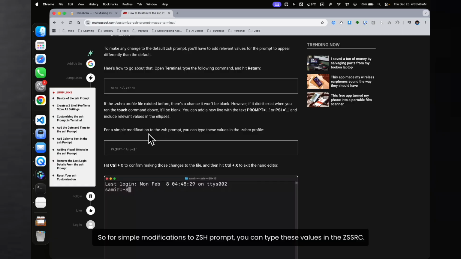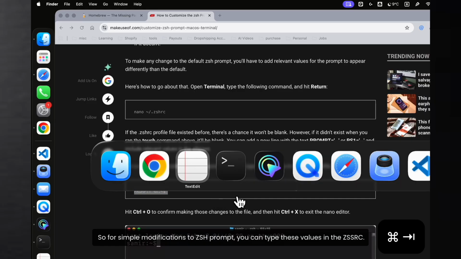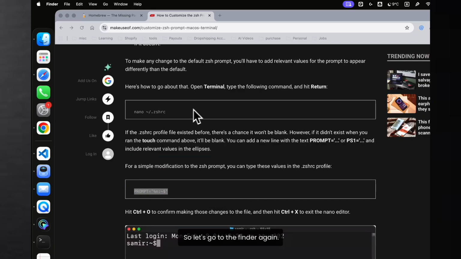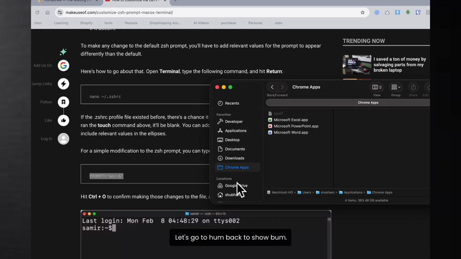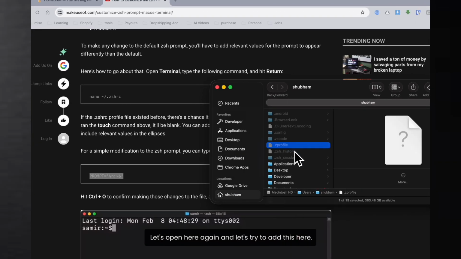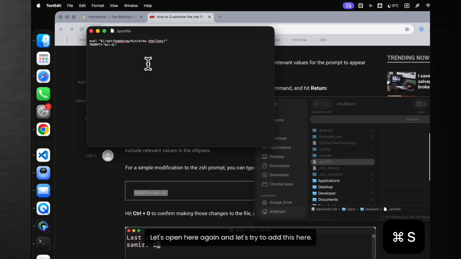So for simple modifications to the ZSH prompt, you can type these values in the zshrc. So let's go to the Finder again. Let's open here again, and let's try to add this here.